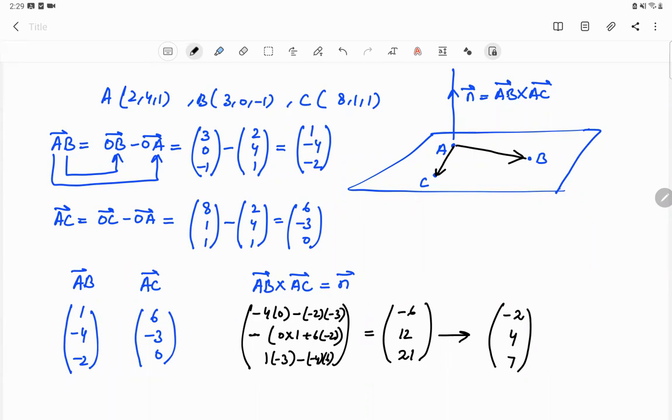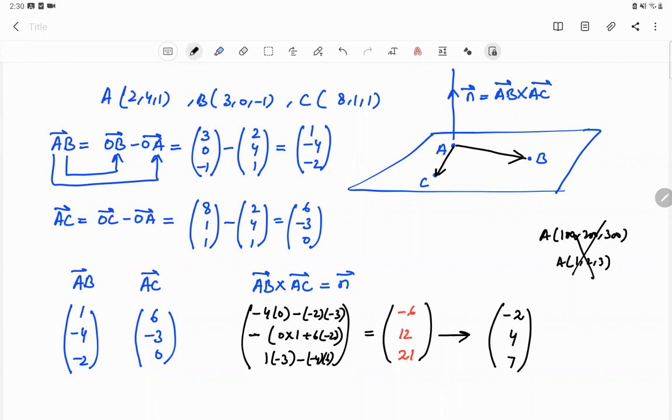So if I calculate a vector N by cross product and the numbers appear to be multiples of some common number, I can divide them by that number to simplify. However, I cannot do so with a point. For example, if they say that the point 100, 200, 300 lies in the plane, I cannot simplify it like this. I have no right to simplify the coordinates of a point, but I can simplify the vector normal. I can divide it by some number.